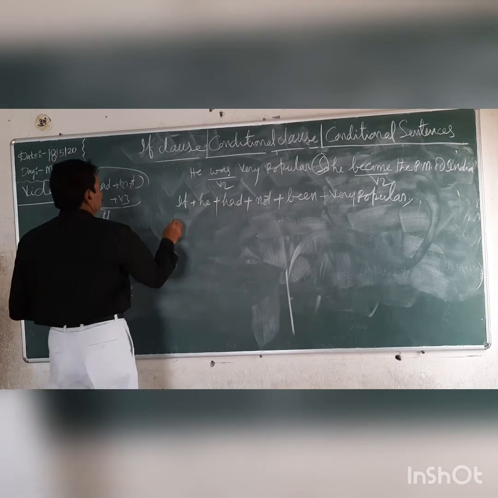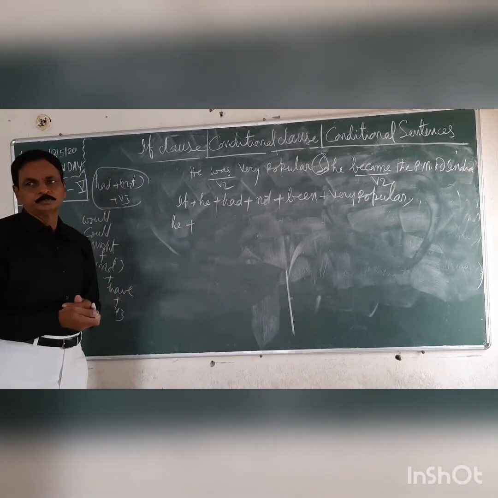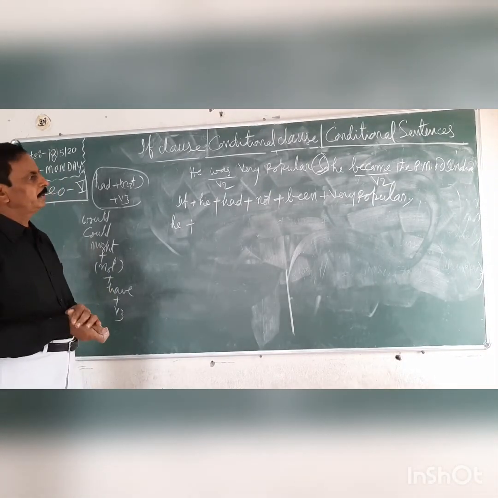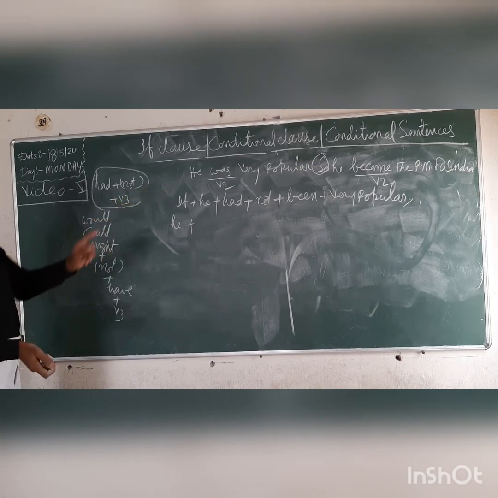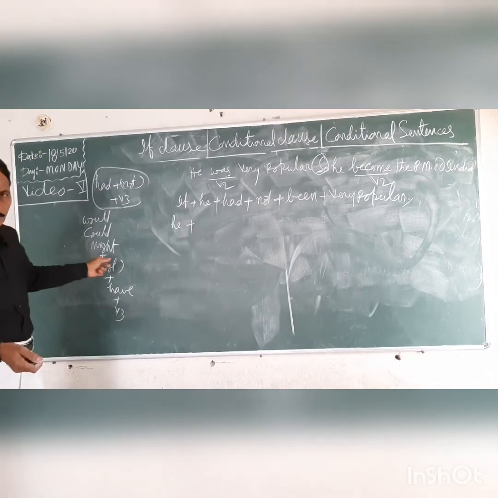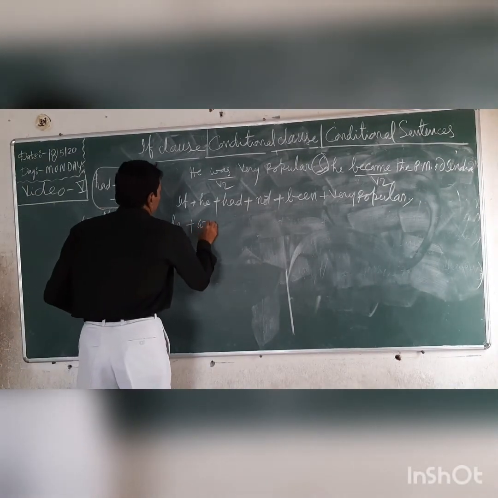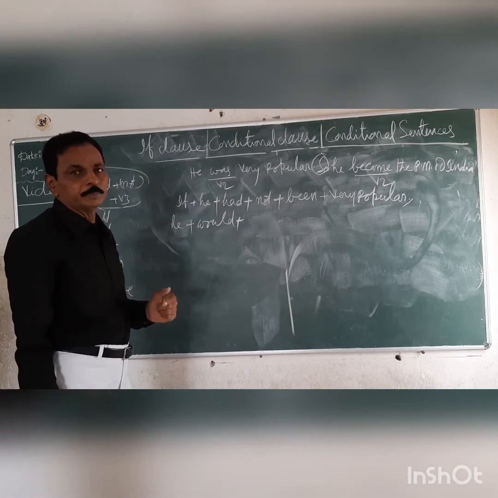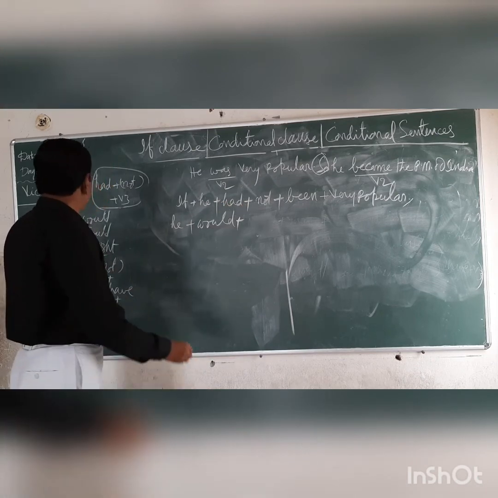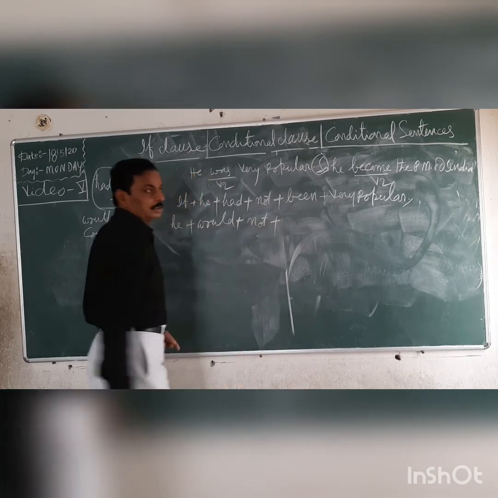Next sentence, subject you can write he. Became is the verb. Became should be changed into conditional perfect tense: could do, might do, not even. So you have to take would. He would. Next, is the sentence positive or negative? Positive sentence. So you have to take this not also. He would not.